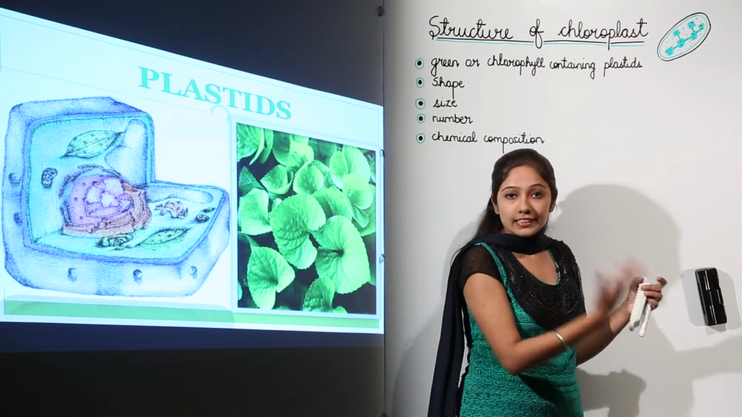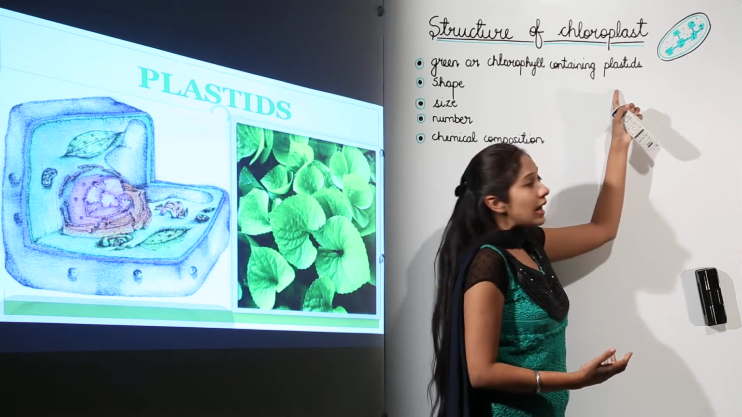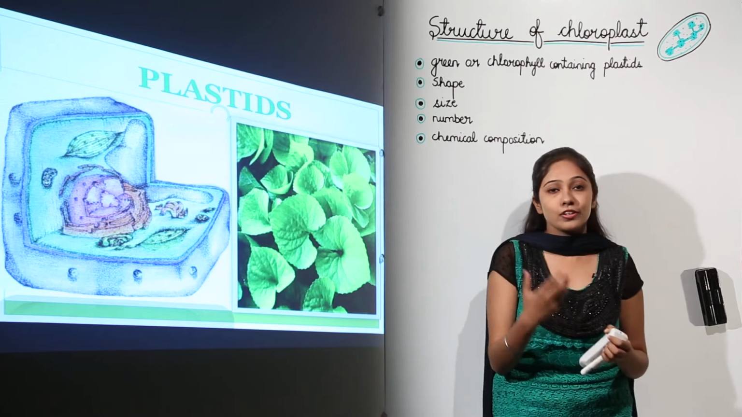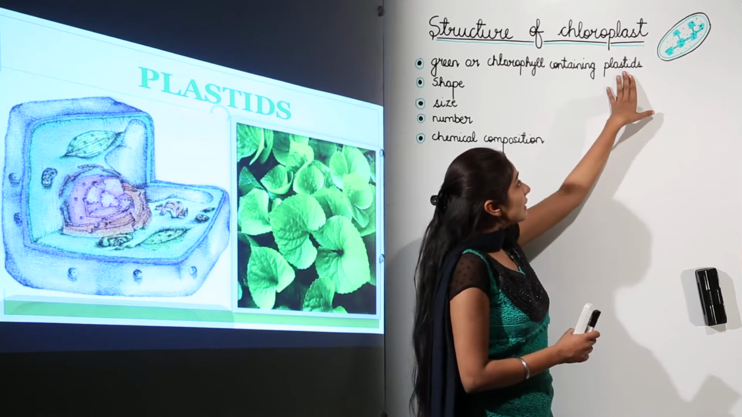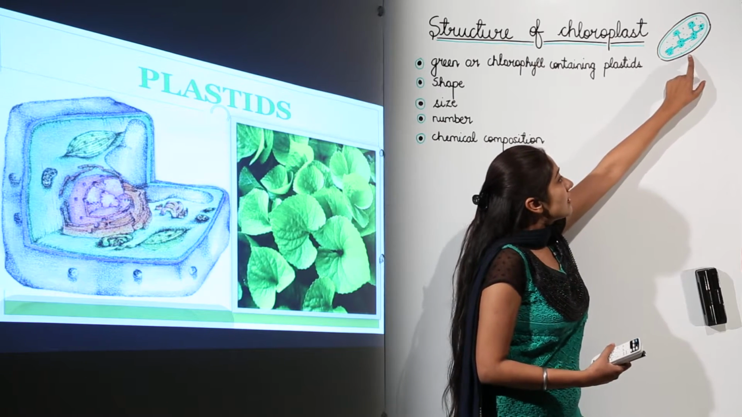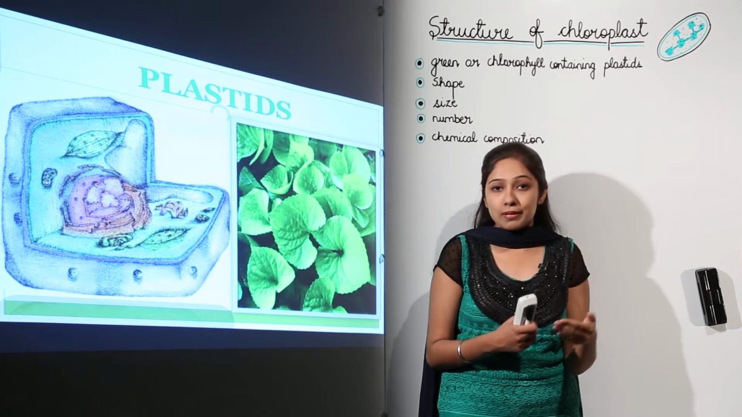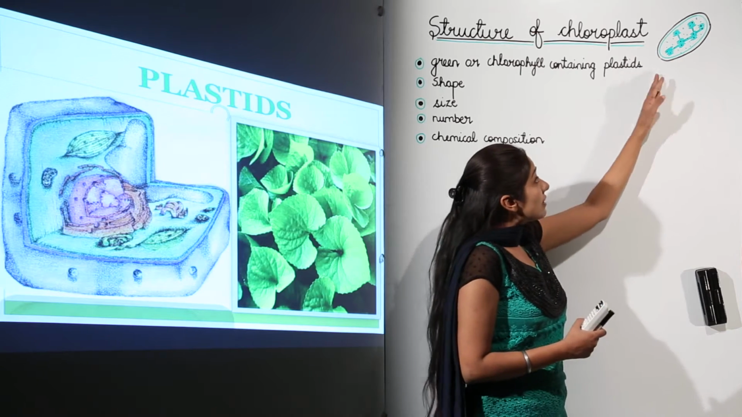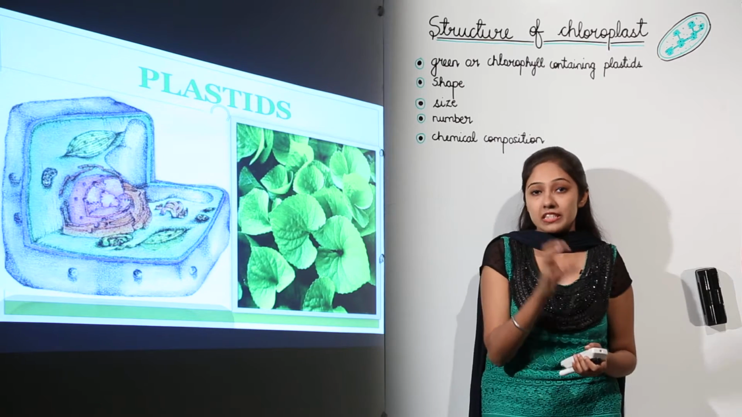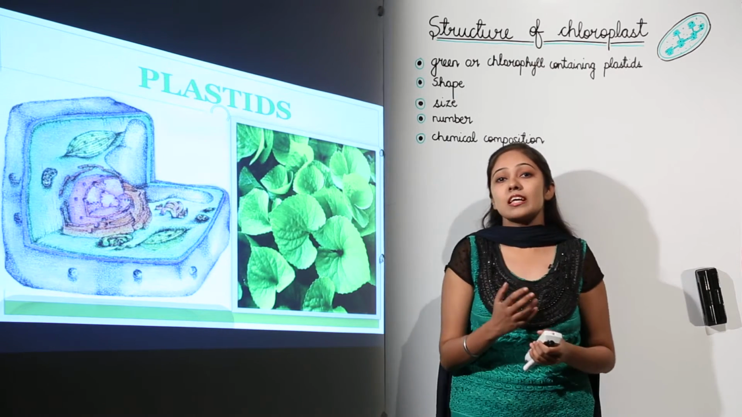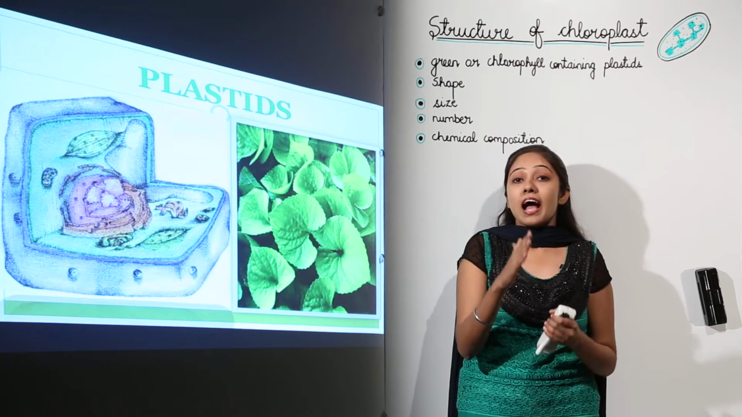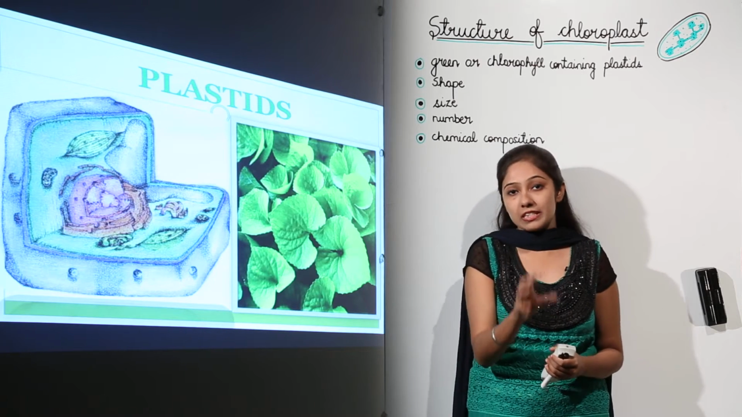So what are plastids? You all must have studied plastids already, but I'll just give you a brief review of these plastids. Plastids are cell organelles which are double layered, meaning there is an outer membrane and an inner membrane. And the second very important point is that they contain their own genetic material.